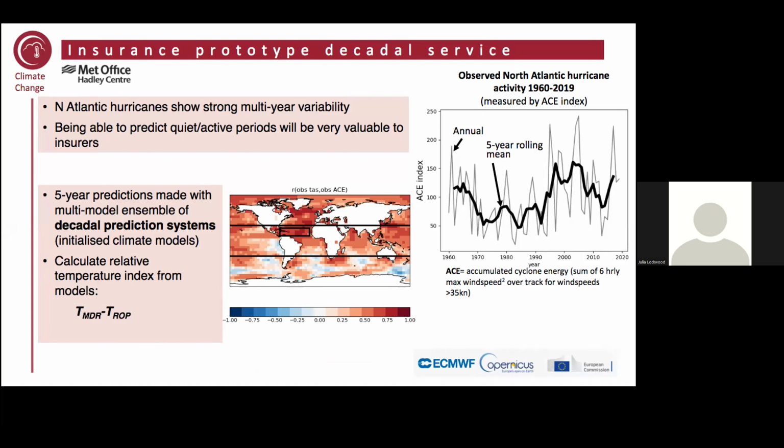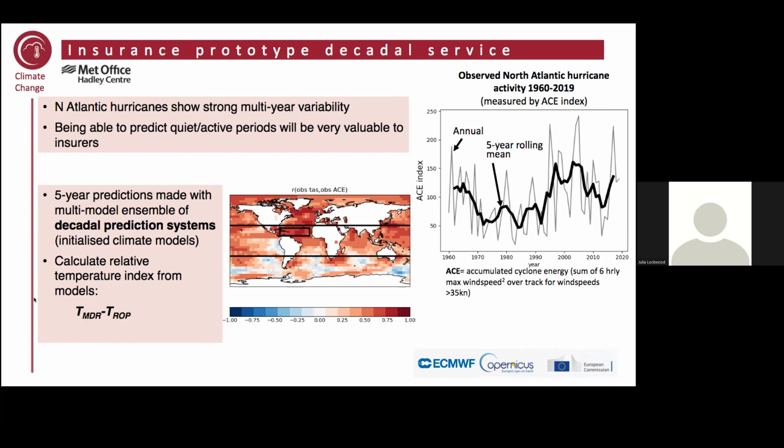So it'd be very useful to be able to predict this variation. And in this work, we use decadal prediction systems, which are basically climate models, but they're just initialized with the current state of the atmosphere and ocean. And these have been shown to have higher skill in predicting North Atlantic hurricanes than traditional uninitialized climate models, which only have the external greenhouse gas and aerosol forcings.